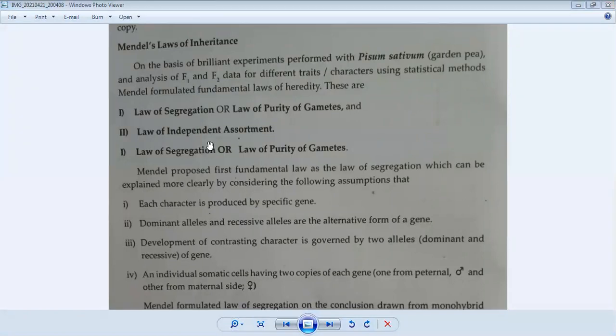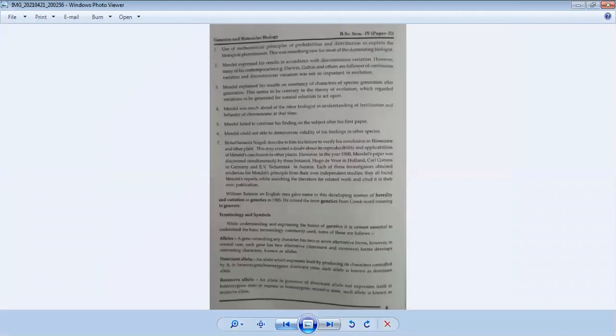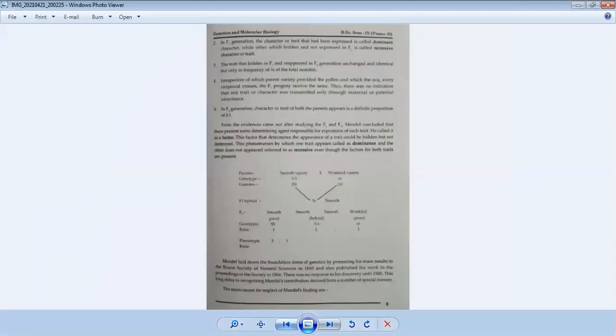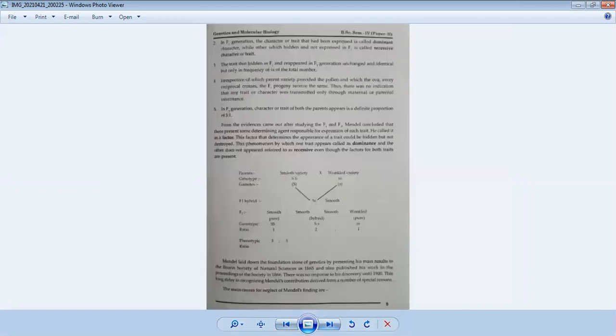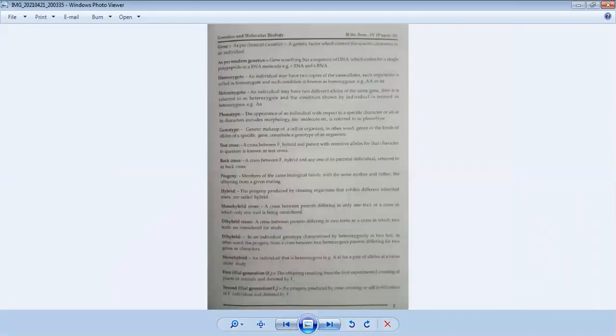So after performing Mendel's experiment, Mendel gave some important laws related to inheritance, the transmission of characters from one generation to another generation. Basically, there are three laws. The law of dominance, which we studied in the previous lecture, is a part of this. After performing the monohybrid cross in Mendel's experiment, we can find out the law of dominance.